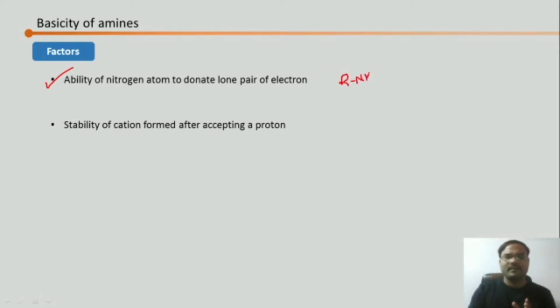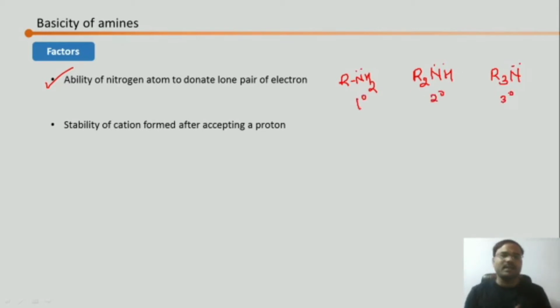So we have this primary, then we have secondary amine, and we have tertiary amine. Now nitrogen has a lone pair, obviously. Between these primary, secondary and tertiary ones, we have to decide which amine can donate its lone pair of electrons easily. The more easily it will donate the lone pair of electrons, the more its basicity is going to be.